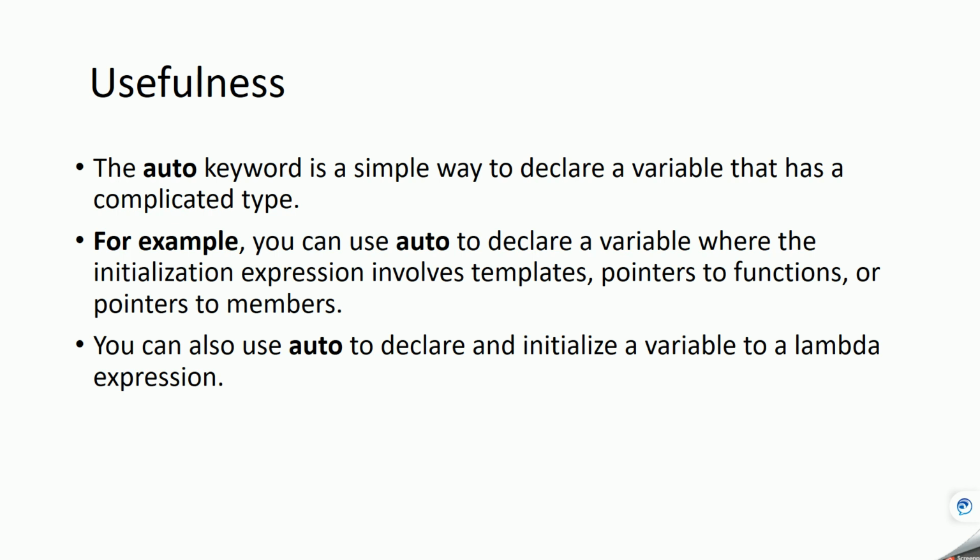The auto keyword is useful when you want to determine a type from a complicated type. The complicated type can be templates, pointers to functions, complex expressions, or pointers to members. And you can use the auto keyword to initialize a variable to a lambda expression.